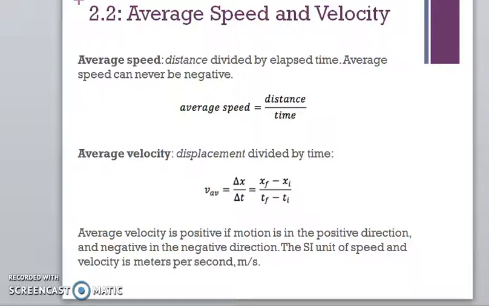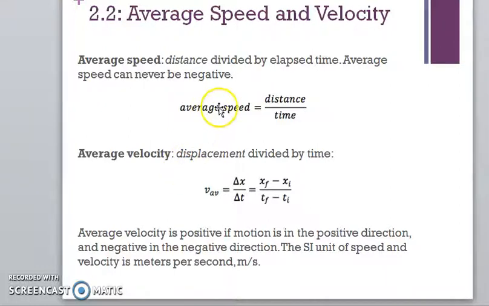Alright, in this section, 2.2 of Unit 1, we'll talk about average speed and velocity. With average speed, it's basically just the distance divided by the elapsed time. The average speed can never be negative. That's because your distance is always going to be a positive number. You're just traveling. It doesn't matter which direction you're traveling. You're traveling over a certain distance. That's going to remain positive. So that means your average speed will always remain positive.